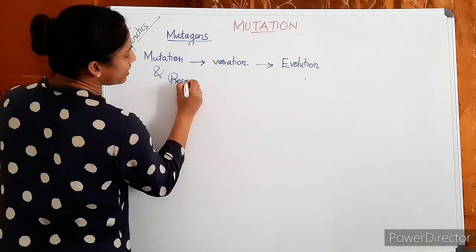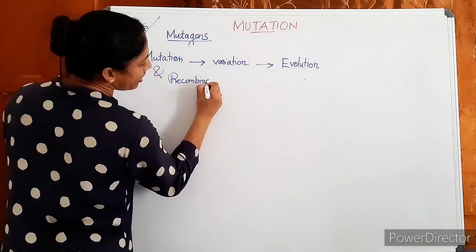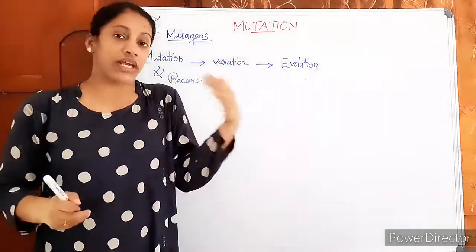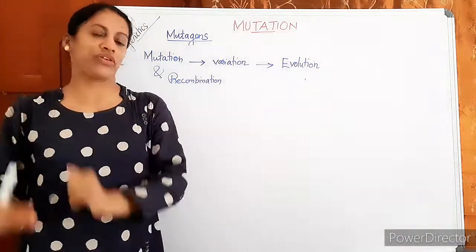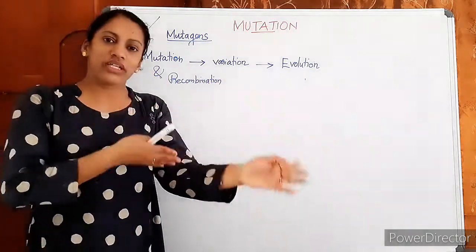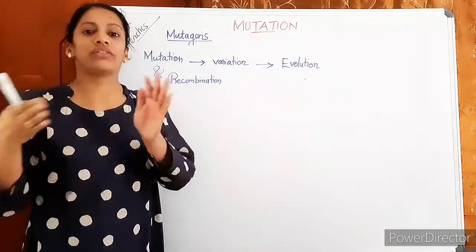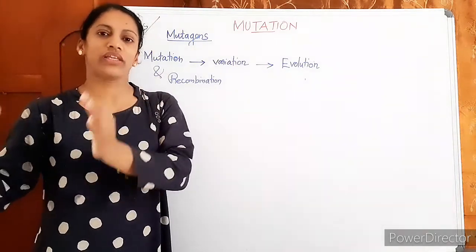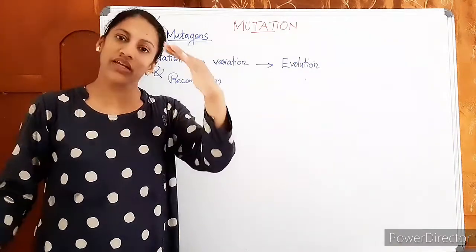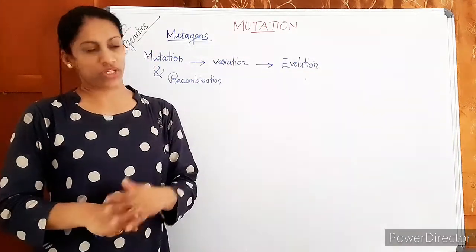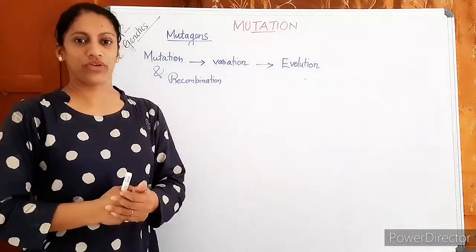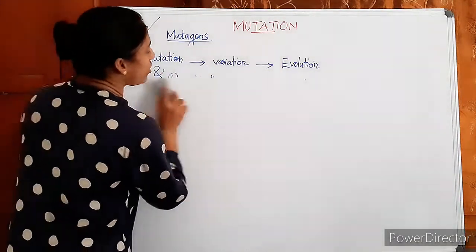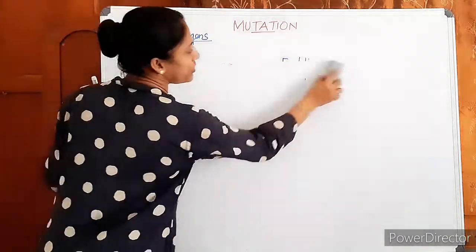Recombination you have already learned: crossing over and recombination can be a causing agent of gradual evolution of organisms. Similarly, whenever there is any change in the DNA, if that change is inheritable, surely that is leading to variation in the next generation. These variations accumulated generation after generation may lead to new species formation. It can lead to evolution. So mutation can be one of the reasons for evolution, and along with recombination, it is a major reason for evolution.